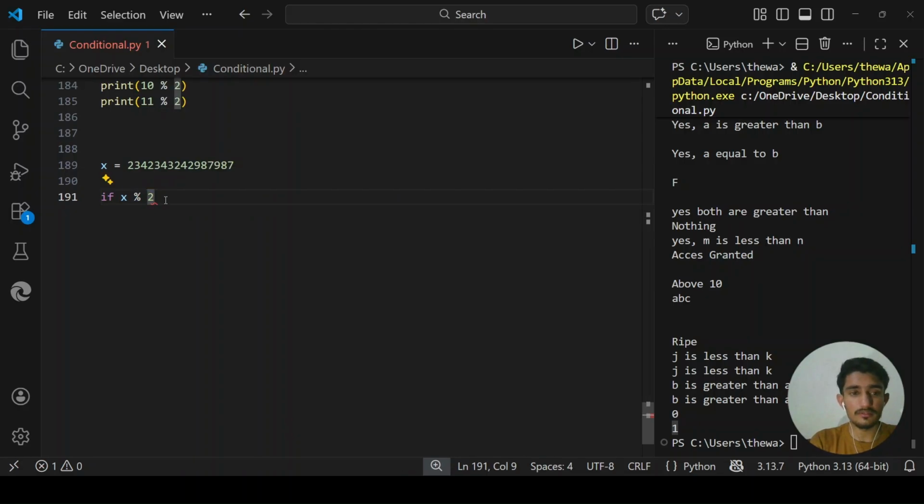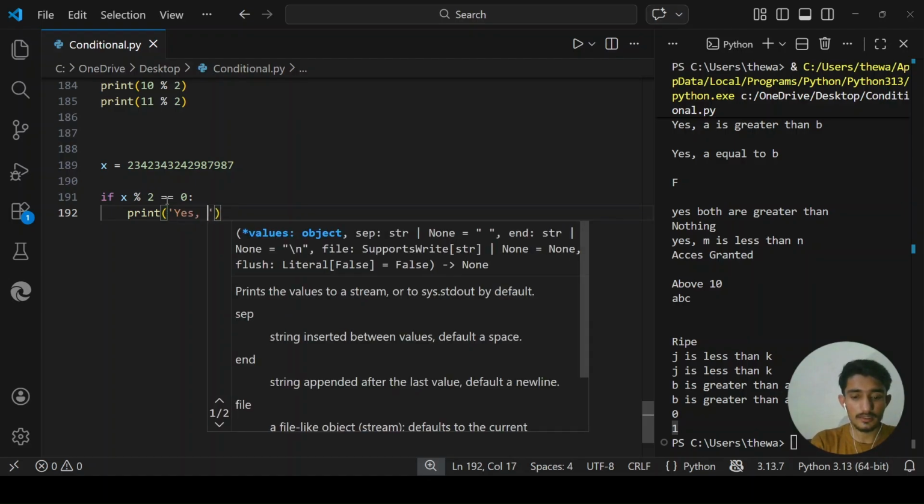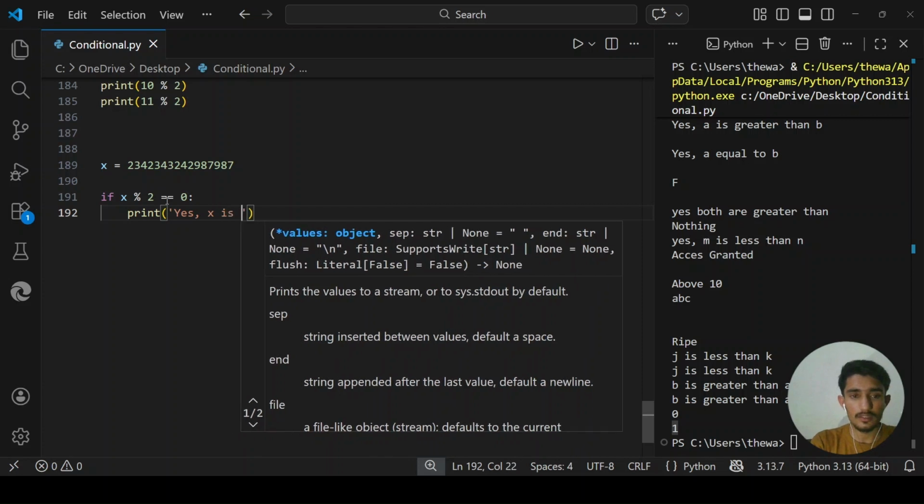Now I'm asking, if whatever the value of this gives me is equal to 0, if it is 0, then print yes, x is even.